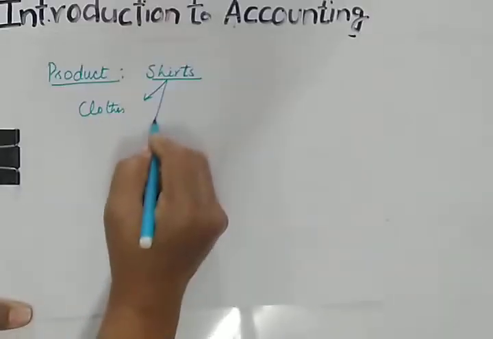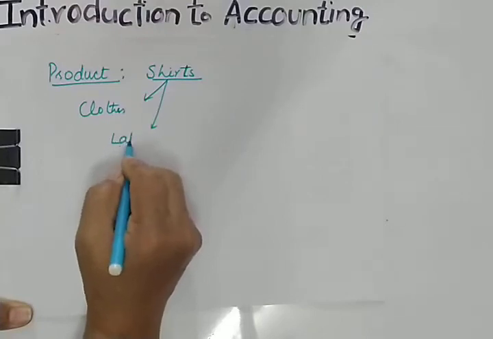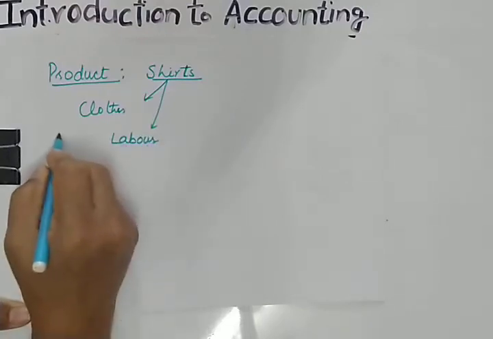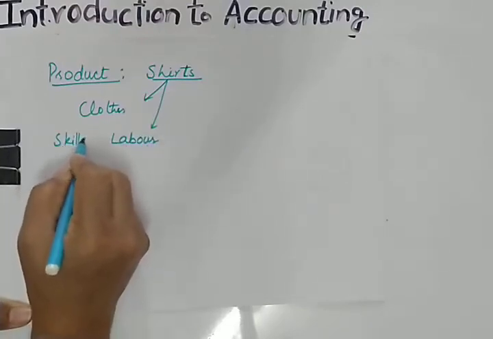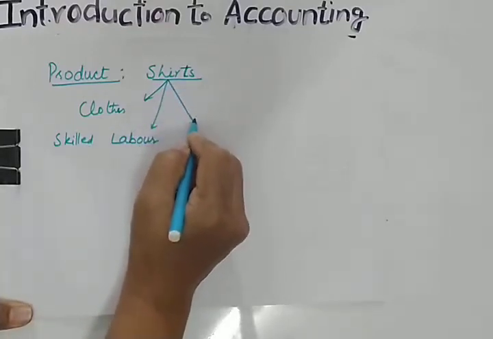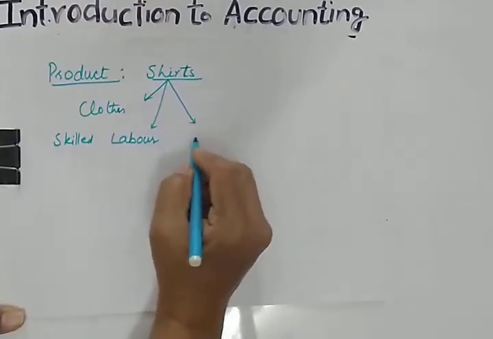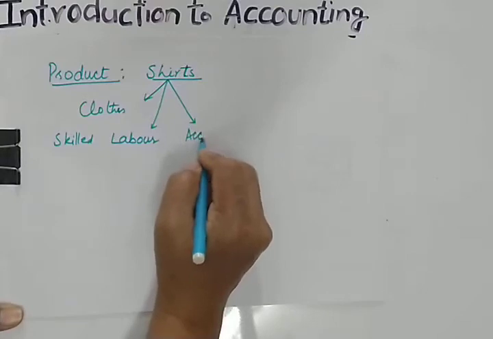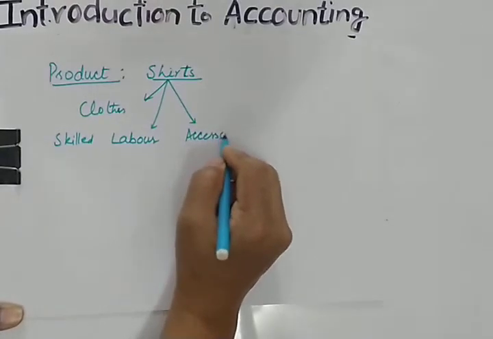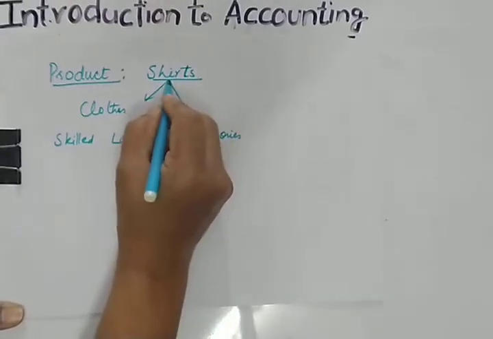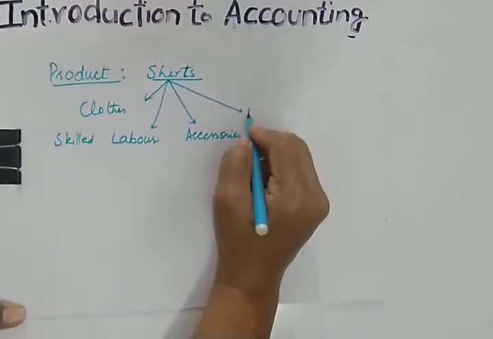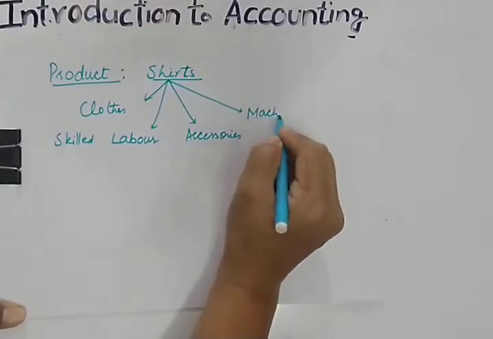You require cloth, you require skilled labor for stitching, and what else you require? Yes, other accessories, and you require machines for making the shirt.